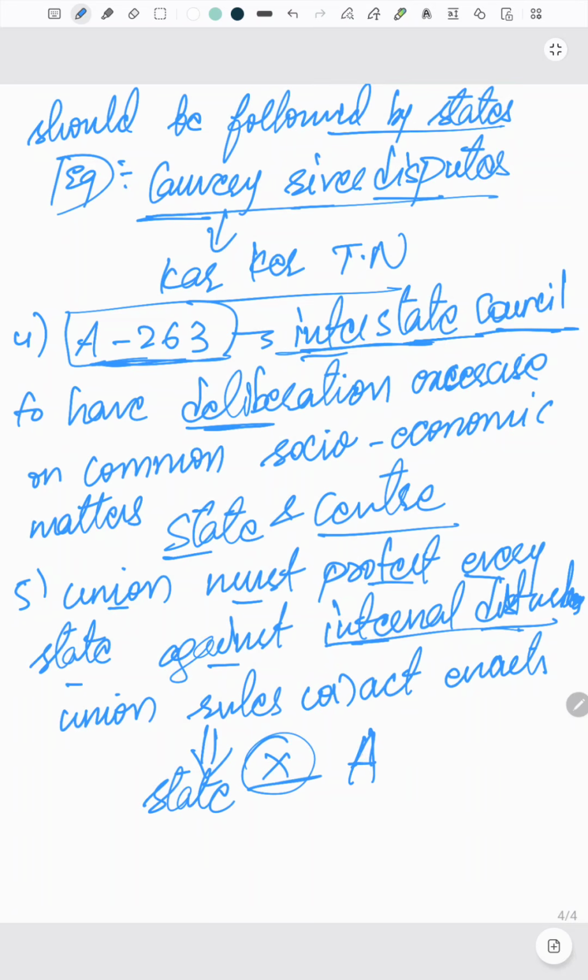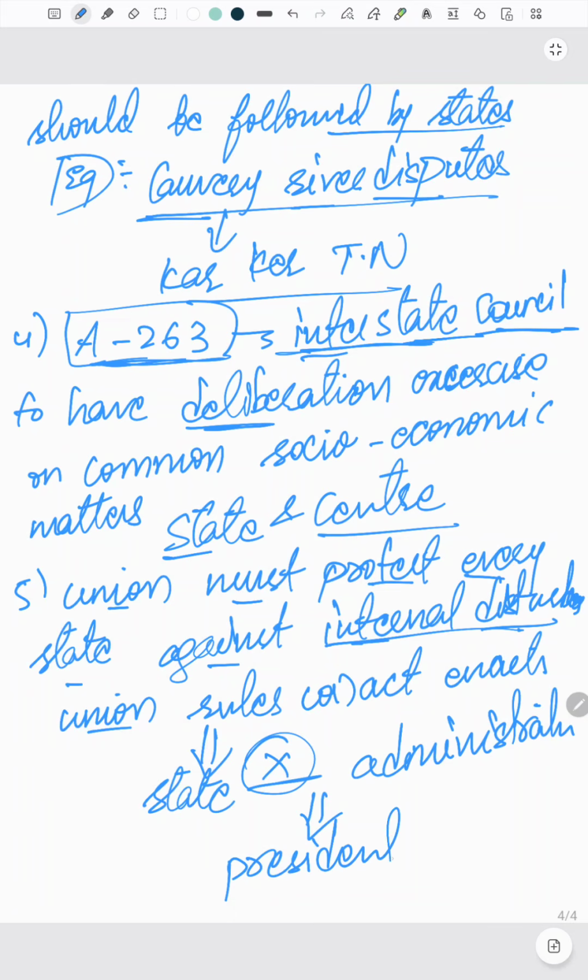So if a state does not follow the union rules in terms of administration, then the union can apply president's rule in that particular state.